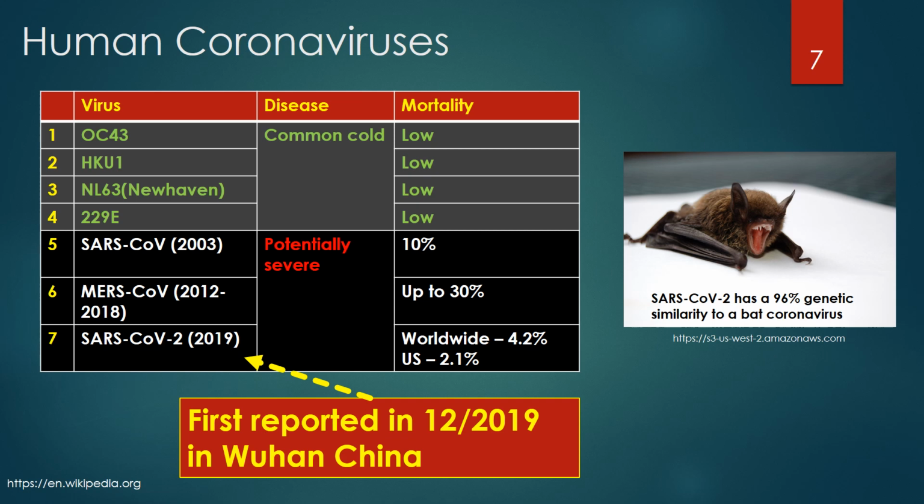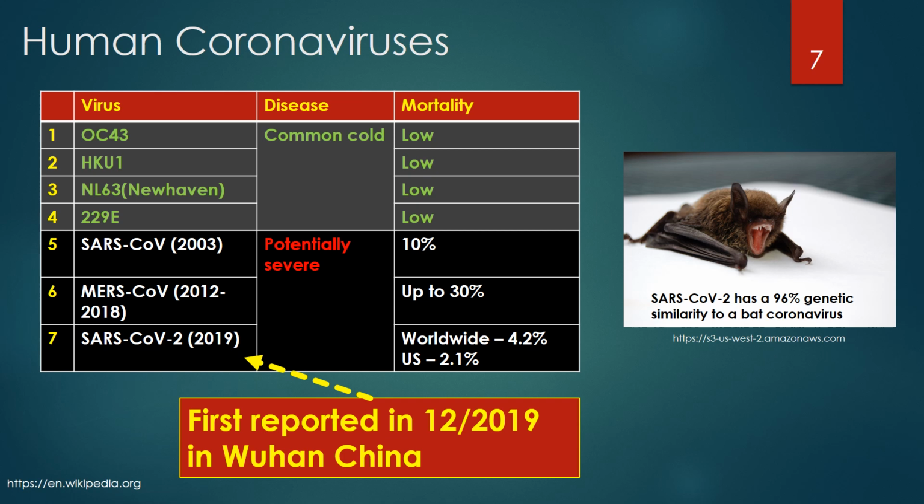4 of these strains generally produce mild symptoms of the common cold and include human coronaviruses OC43, HKU1, NL63, also known as the New Haven coronavirus, and 229E. These 4 strains continually circulate in the human population and cause respiratory infections in adults and children worldwide.